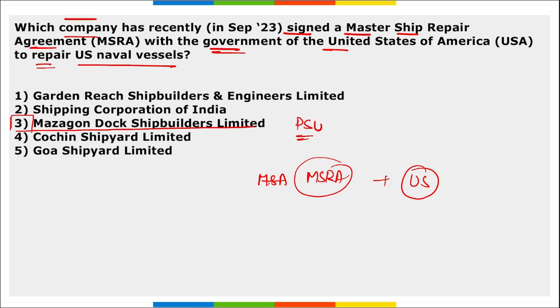So which company is it? Our Madgaon Dock Shipbuilders Limited. They signed this master ship repair agreement so that the ships can be repaired and maintained, along with USA. Next, if we talk about Madgaon Dock Shipbuilders Limited, this is a private limited company that was established in 1934 in Mumbai, Maharashtra.